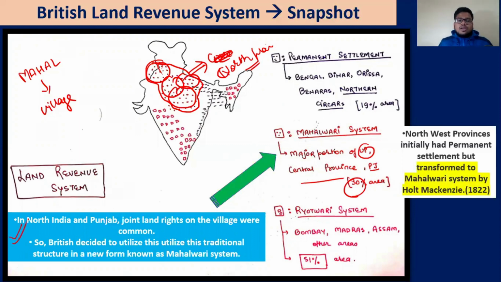Let us see here. In North India, Punjab, joint land rights in the village were common. So the British tried to exploit this traditional system, to utilize this traditional structure in a new form known as the Mahalwari. The joint land right that we have studied in the pre-British time, the British thought, let us utilize that only. Okay? For example, in 1822, the Northwest Province initially had the permanent settlement but transformed to the Mahalwari under Holt Mackenzie. Just remember it.